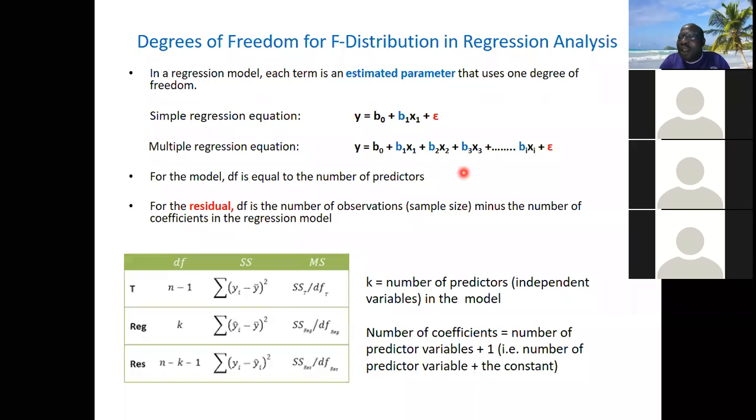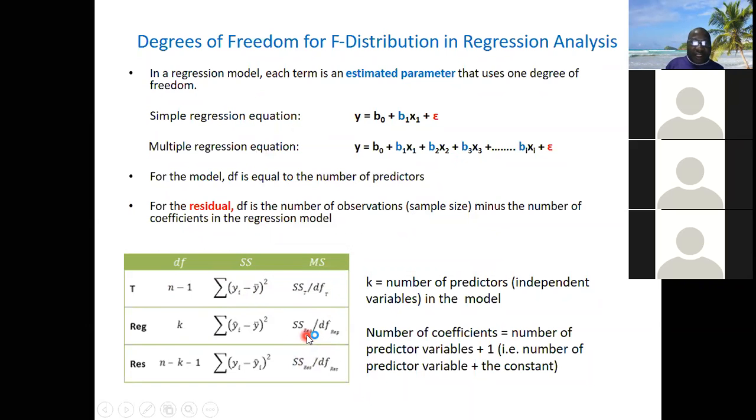To calculate the variance, you divide this sum of square by the degree of freedom. So SS total over the total degree of freedom gives you the mean square, that is the variance.